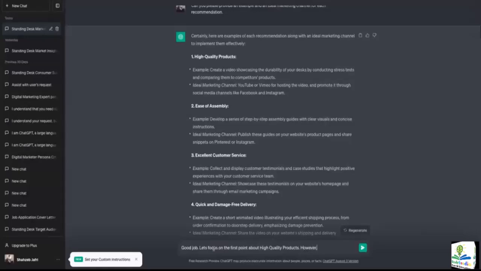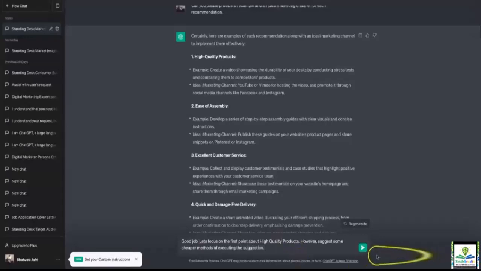However, suggest some cheaper methods of executing the suggestion. So now let's see what ChatGPT gives us.